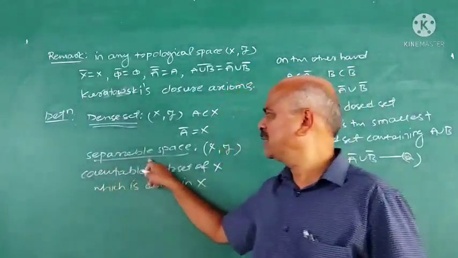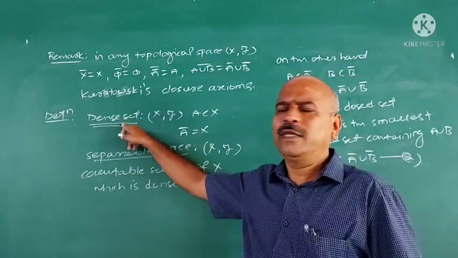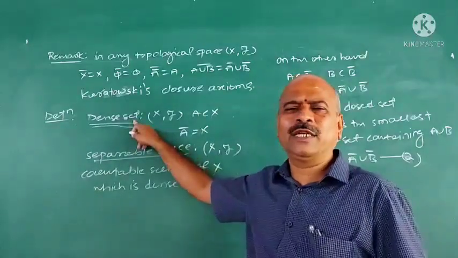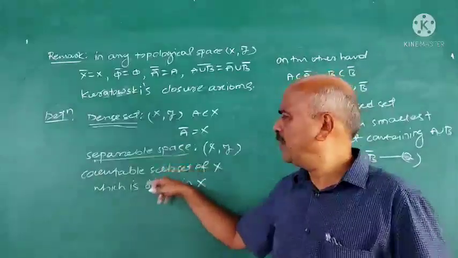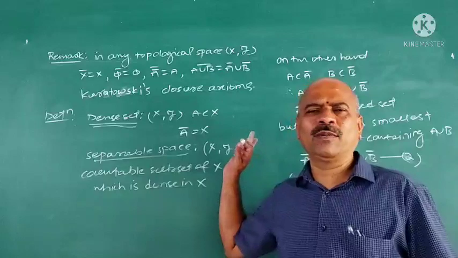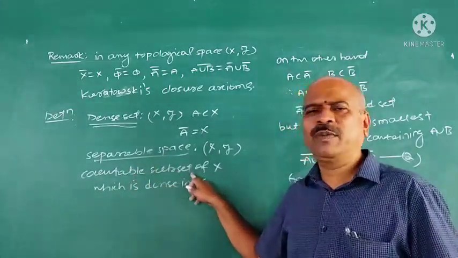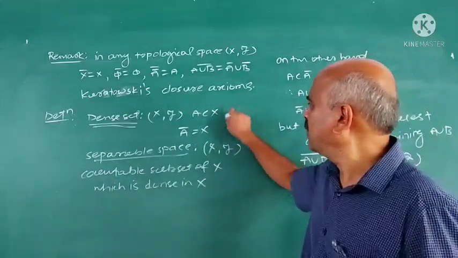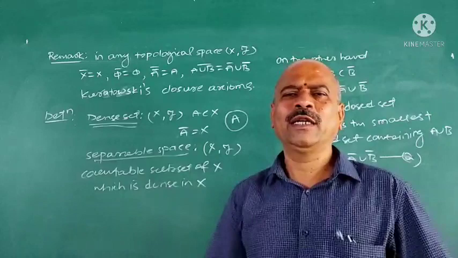Sometimes the definition may be a separable space. What is a dense set? There A is said to be dense in X if A closure is equal to X. Then what is separable? When do you say that (X, τ) is separable? If there exists a countable subset of X. What do you mean by countable subset? All these things you have studied in set theory.